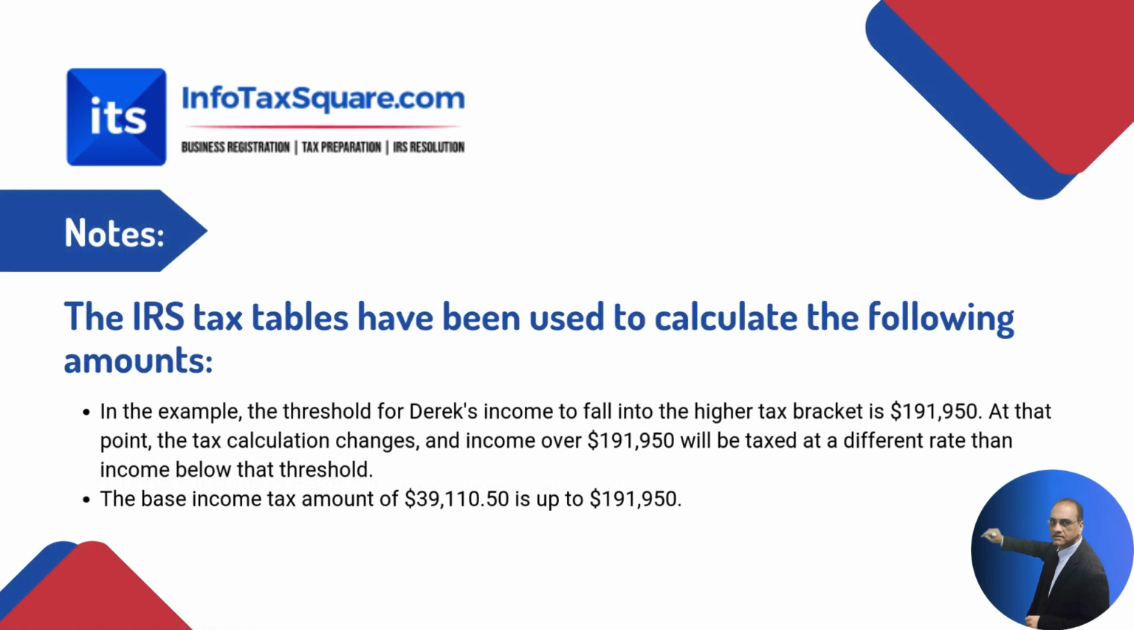I have two notes here regarding $191,950 and $39,110.50. These two amounts we have taken from the IRS table. In the example, the threshold for Derek's income to fall into the higher tax bracket is $191,950. At that point, the tax calculation changes, and income over $191,950 will be taxed at a different rate than income below that threshold. So these two amounts, $191,950 and $39,110.50, we have taken from the IRS tables.